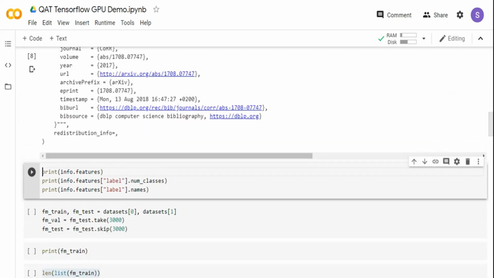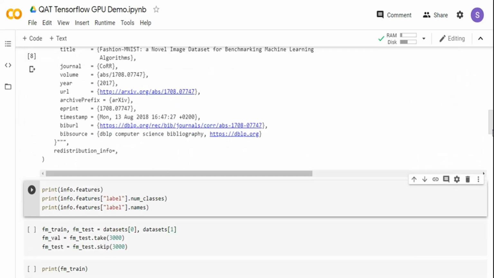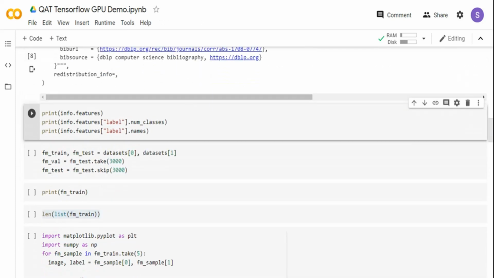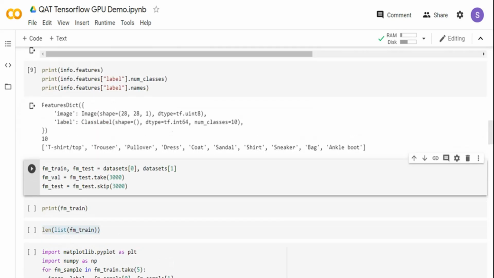So when I print info over here, you can see a whole lot of information on the dataset. But what I'm going to do is print specific columns. I'm going to print what features are available, basically the number of classes and the names. That's it.